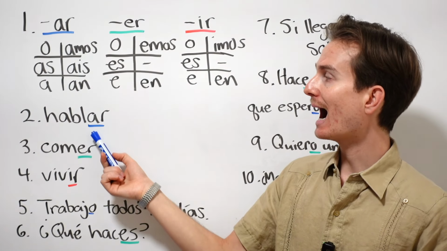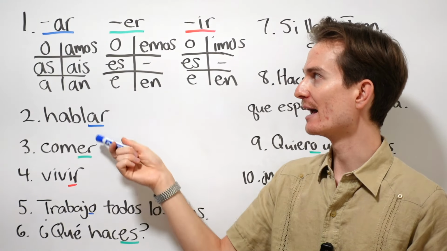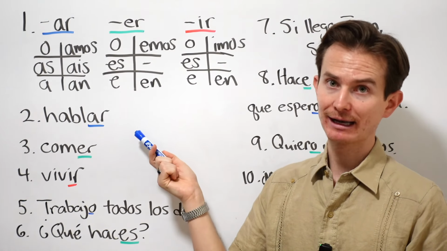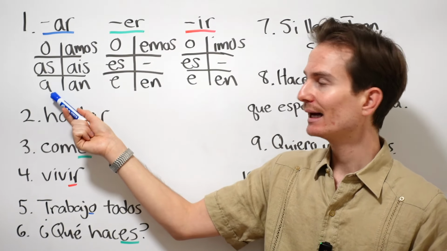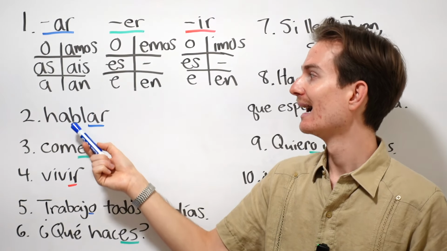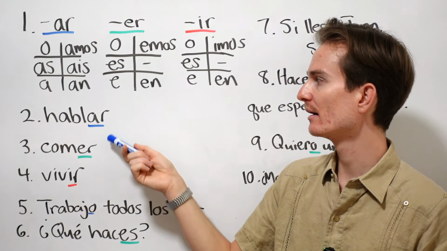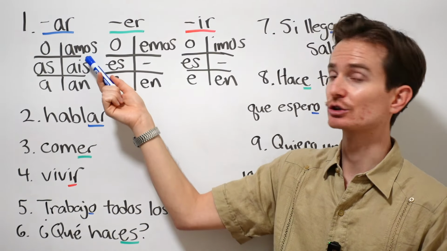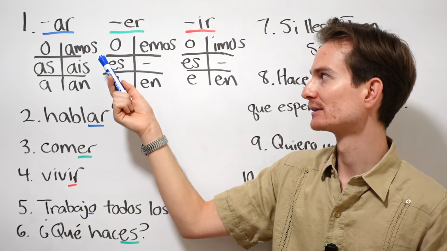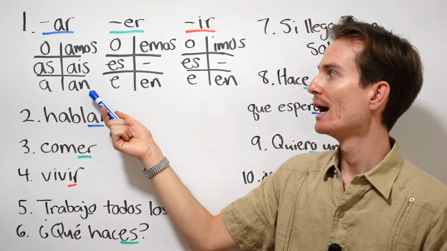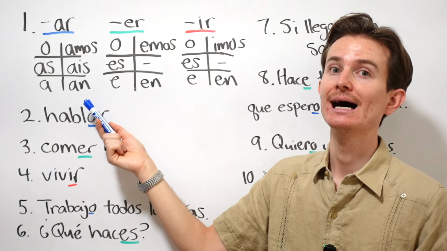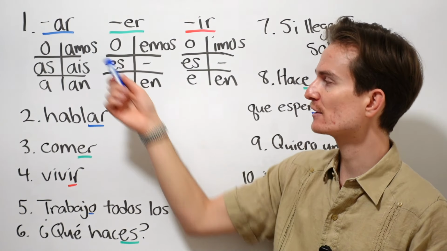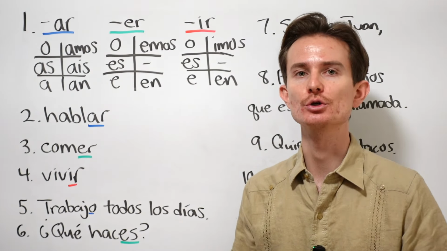Yo hablo, right? We're cutting off the AR, adding on the new ending according to our rule. Tú hablas. Él, ella, or usted habla, right? We cut off the AR, so now we have habl. We add on this new ending, so habla, okay? Nosotros hablamos. Vosotros habláis. Ellos, ellas, ustedes hablan, okay? That's all we're doing when we're conjugating verbs. We just cut off those endings and add on the new ones according to our rule.